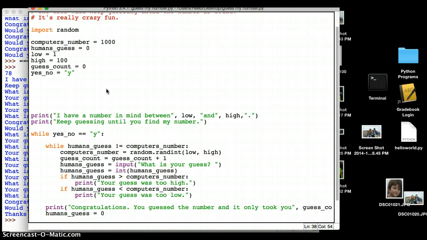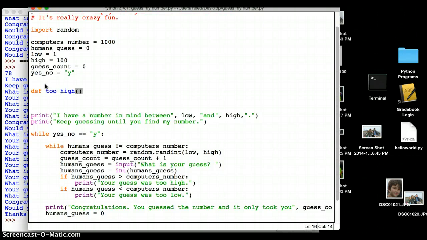But this is my big criticism. My big criticism is that it just says your guess was too high or your guess was too low. And I guess I'd like it to say something a little bit more interesting. And one of the fun things about computers is when they kind of have this personality. So what I'm going to do is create a function, and a couple of functions. One function I'm going to say is too high. Def, and this is called defining a function,